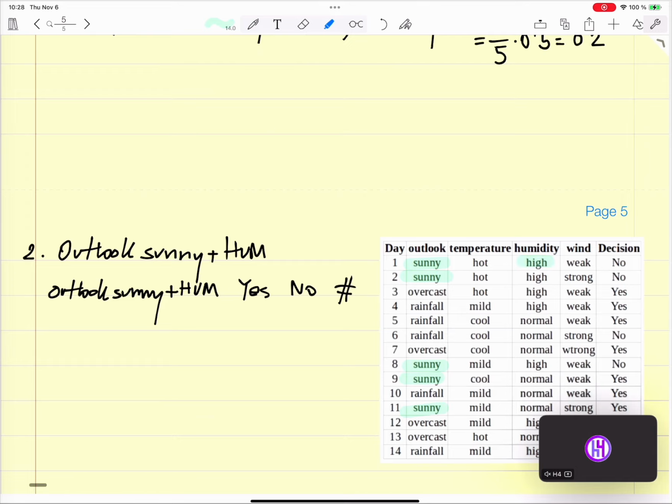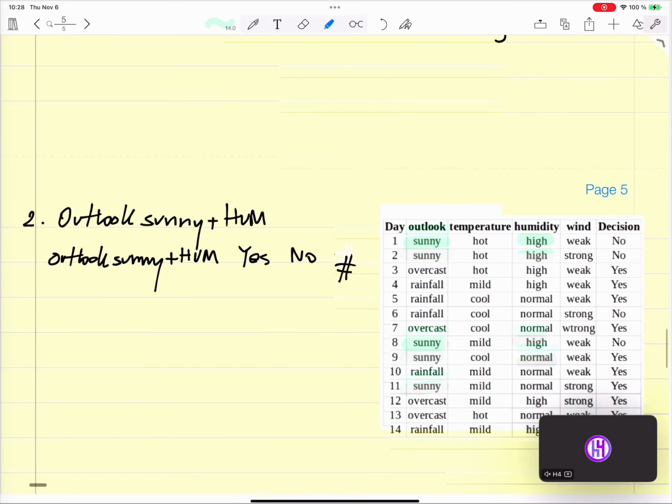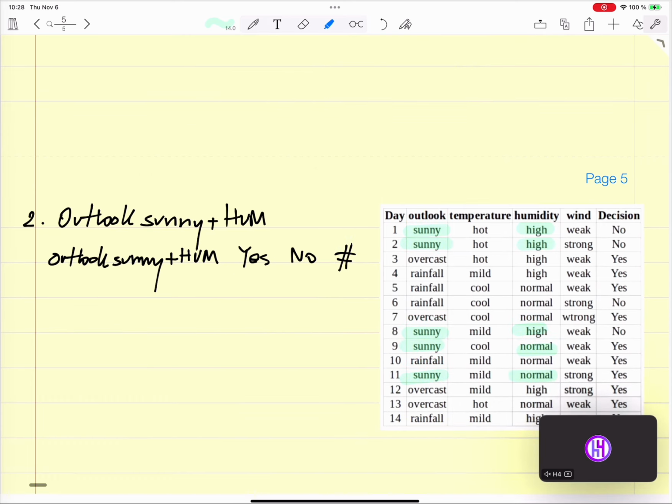Humidity can be high, high, high, normal, normal. So I only have high and normal. For high it's 3 times no, 0 yes, total of 3.